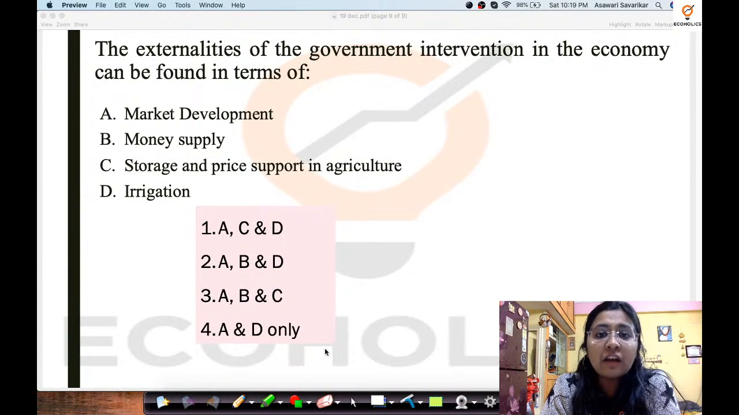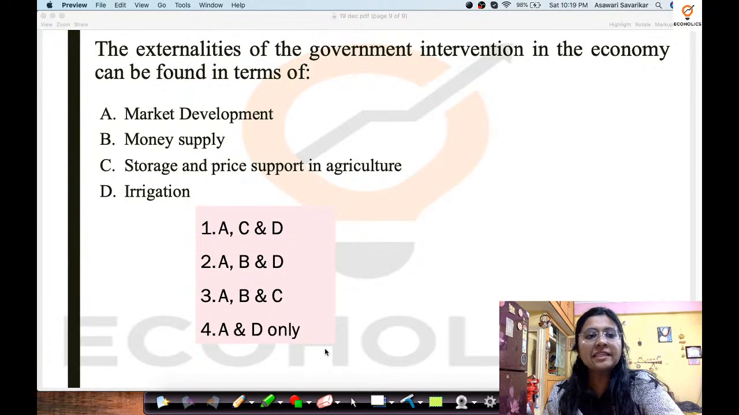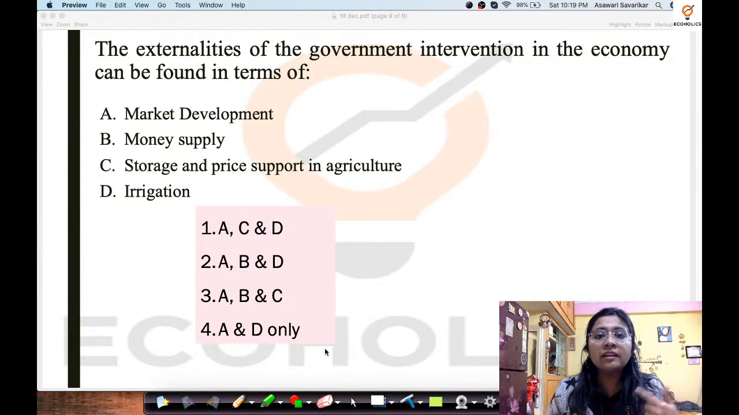The externalities of the government intervention in the economy can be found in terms of, okay, externalities are what? Any external phenomena which may impact the third party. Okay, any external phenomena which impacts the third party is known as externality. So the externalities of the government intervention, whenever government intervenes in the market mechanism, then what happens? These externalities of the government intervention in the economy can be found in terms of what?